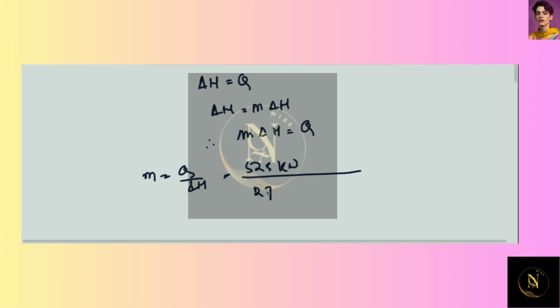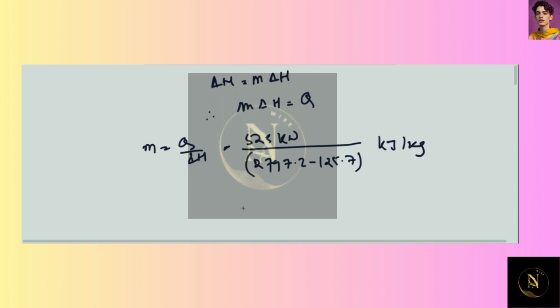divided by 2797.2 minus 125.7 kilojoules per kg. It's 523 kilojoule per second by 2671.5 kilojoule per kg.